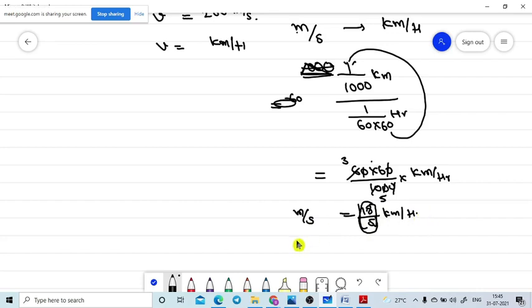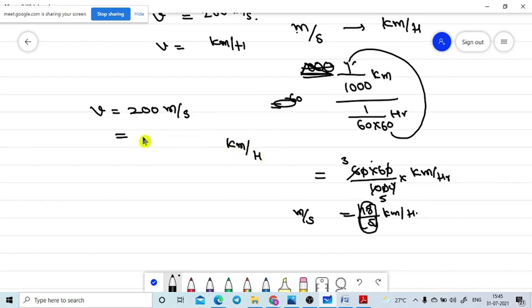Sir, I didn't understand. Let me explain what I am telling here. Otherwise I will directly go to the generalized formula. We got V is equal to 200 meter per second. Now I need to get this value in kilometer per hour.